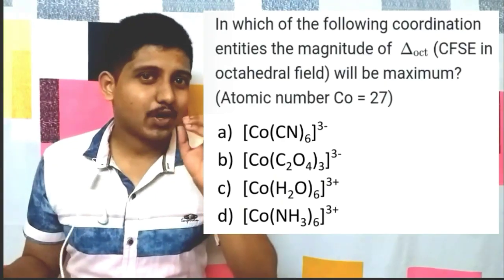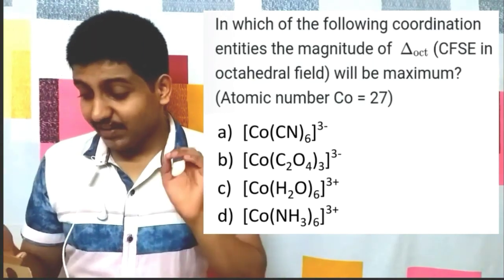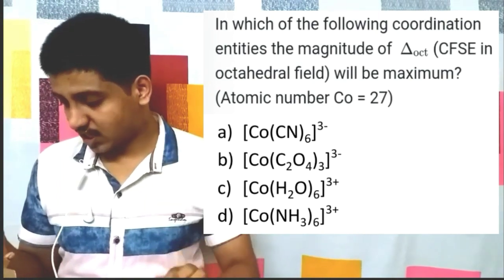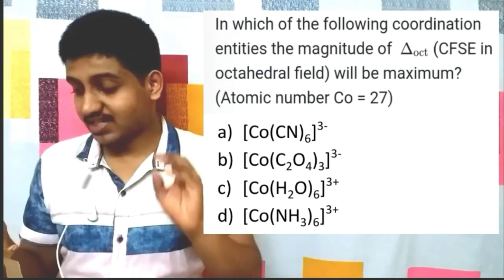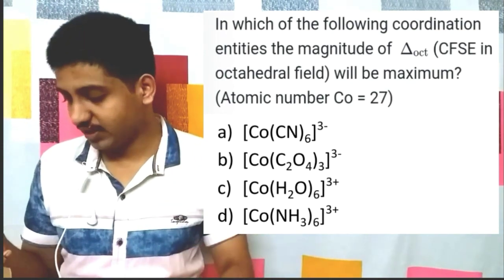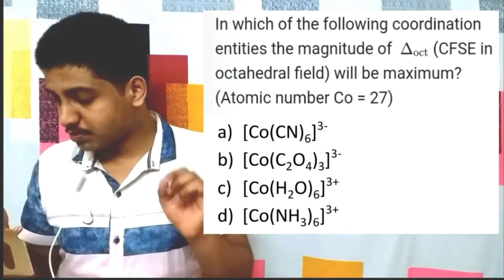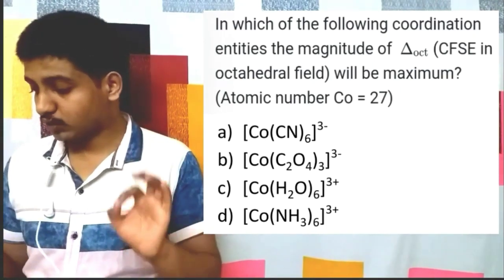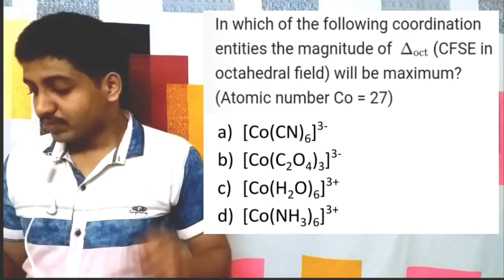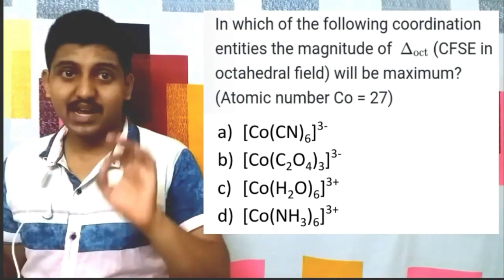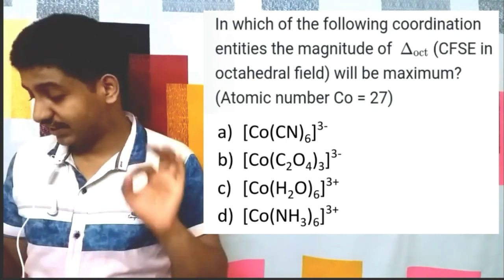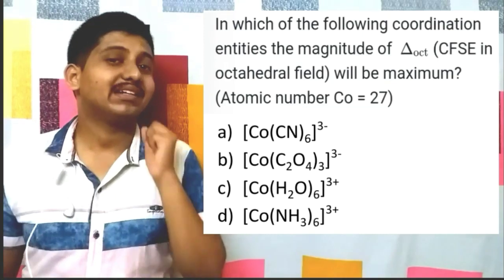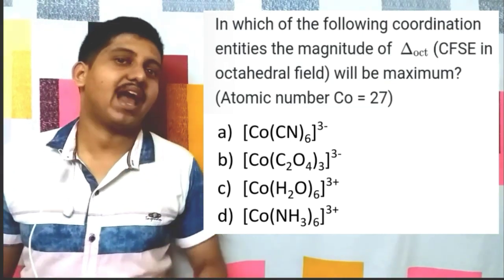So let's go to our first question: in which of the following coordination entities will the magnitude of delta 0, that is the crystal field splitting energy in an octahedral field, be maximum? The options are A. [Co(CN)6]3-, B. [Co(C2O4)3]3-, C. [Co(H2O)6]3+, and finally D. [Co(NH3)6]3+. This is an AIPMT question, and let's first learn the mnemonic and then answer this question.